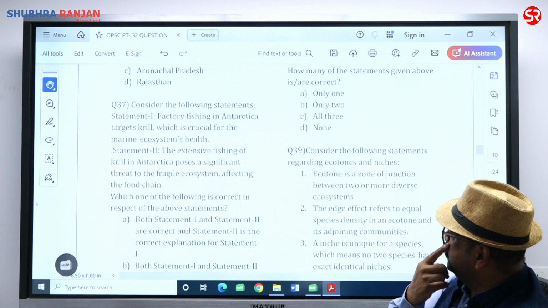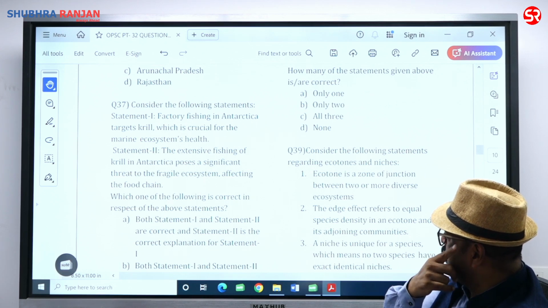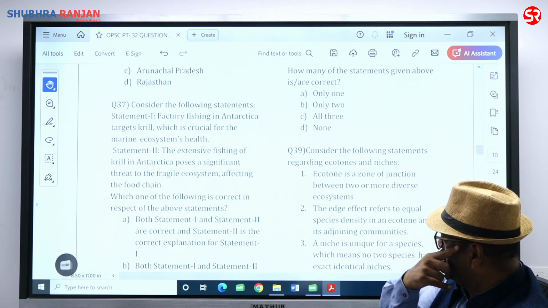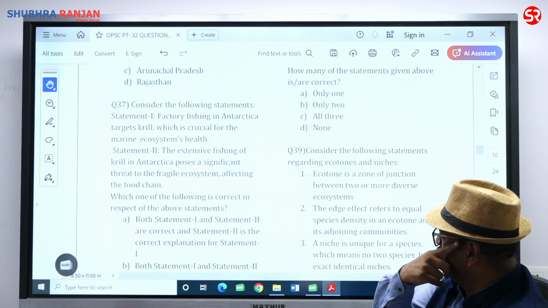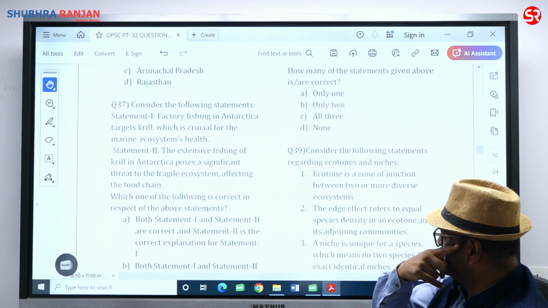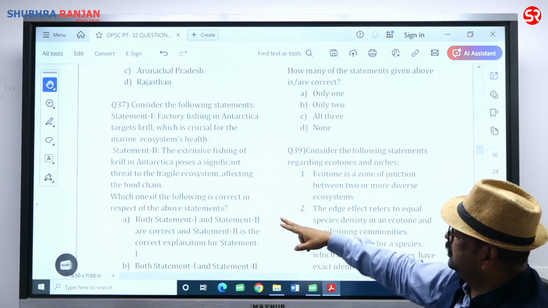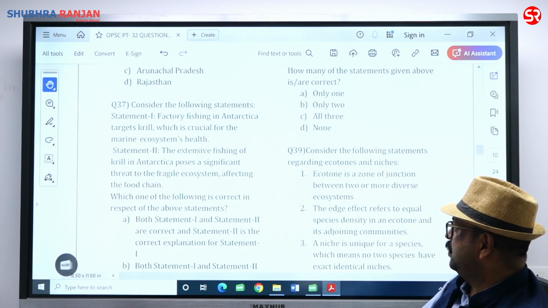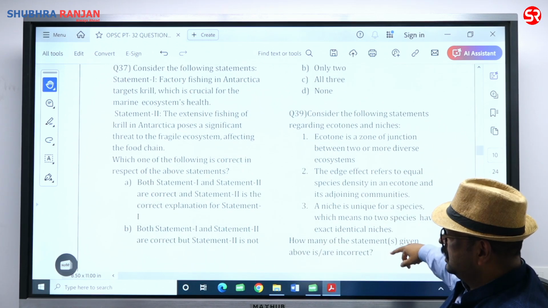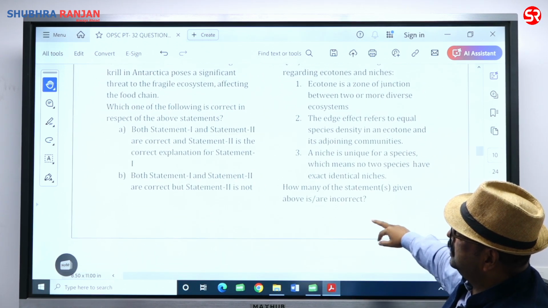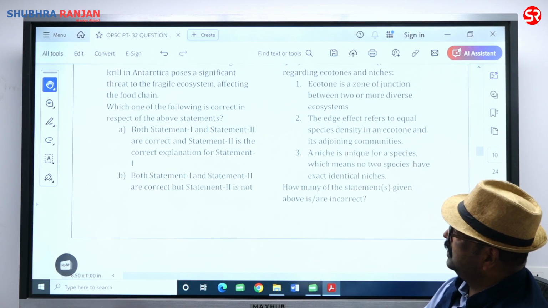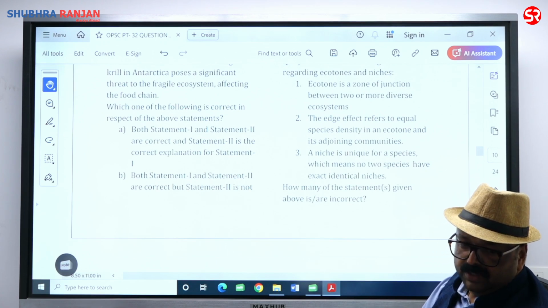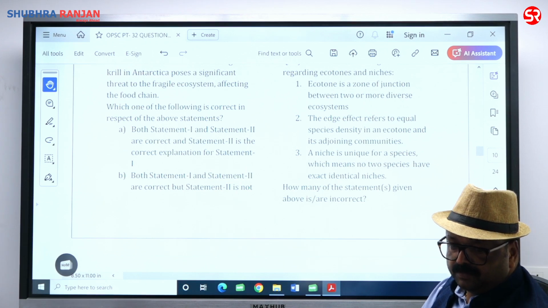The extensive fishing of krill in Antarctica poses a significant threat to the fragile ecosystem, affecting the food chain. That is correct. Because the food chain gets affected, the entire ecosystem is in danger. That's why both statements are correct, and Statement 2 is the correct explanation of Statement 1. So alpha will be the right answer.